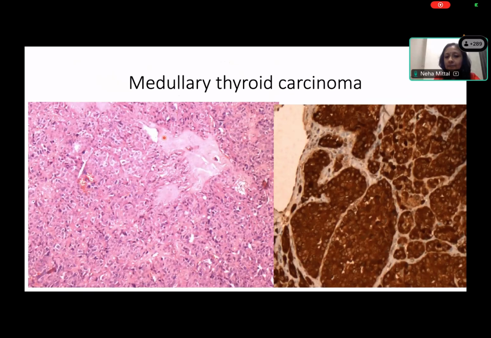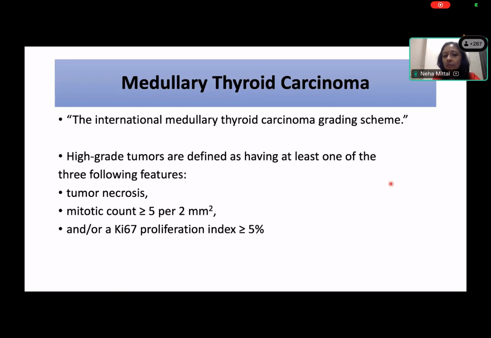Very plasmacytoid appearing in this case, and on the right is the serum calcitonin, which is diffusely positive. Okay, just a word about medullary thyroid carcinoma. It has changed in the recent WHO, where you now should know that it has to be classified on histopathology also. There is now an international medullary thyroid carcinoma grading scheme. So it does not suffice to just call it medullary thyroid carcinoma.